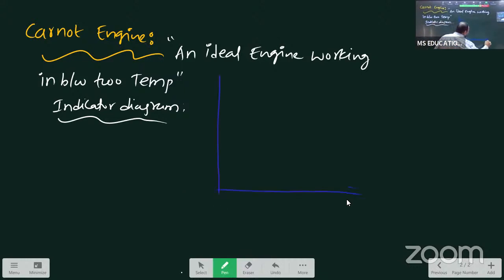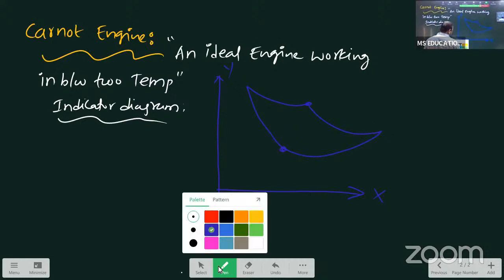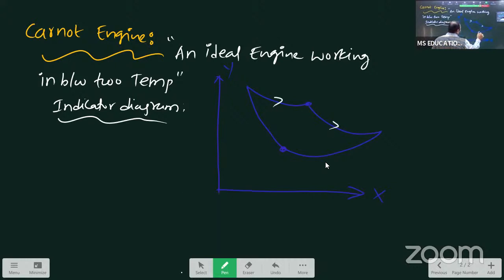Here students, x-axis, y-axis. P1, V1, T1. At A point, B point, C point, D point. At A point, pressure P1, V1 is the volume, T1 is the temperature.